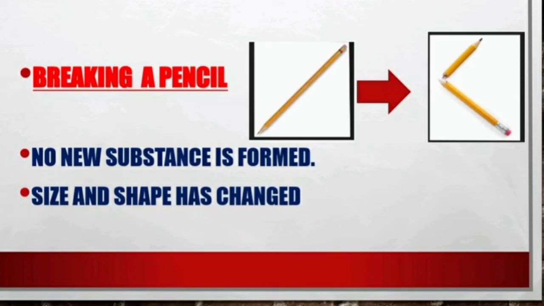Breaking a pencil. Breaking a pencil is a physical change. This is because there is no change in the chemical composition of the pencil, but its physical properties like size and shape have changed. During a physical change, the physical properties change, but the matter remains the same.